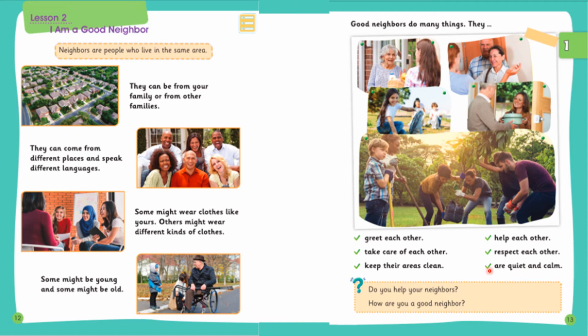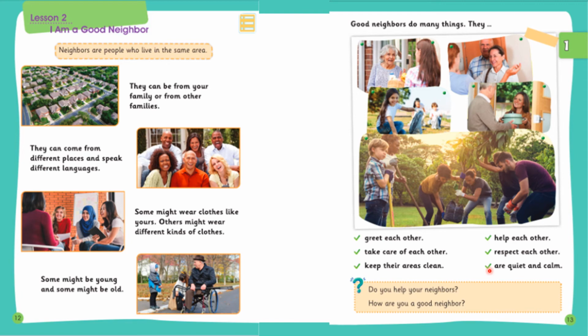See, if you're a neighbor and you're making noise, surely your neighbors will be disturbed. Just like when we are in class and somebody unmutes and starts making noise, aren't we disturbed? We get disturbed in our lesson. We cannot hear the lesson properly. So these are our duties as a good citizen, as a good person. We shouldn't be disturbing others.